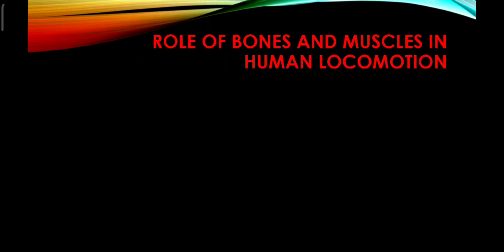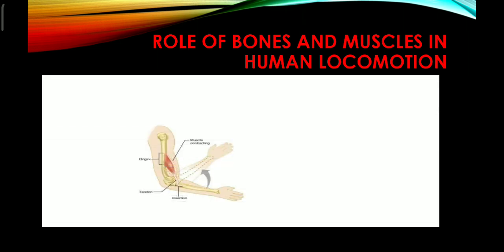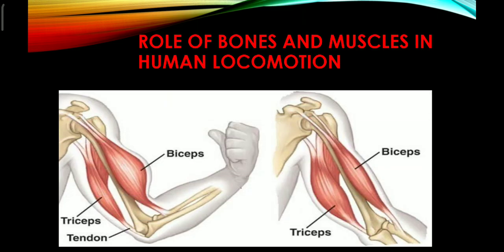Now the role of bones and muscles in human locomotion. Look at the figure here. Now I am discussing how muscle plays a very important role in locomotion, or human locomotion. Actually, three organ systems are basically responsible for locomotion or movement of our hands or feet or legs, etc. But how is it possible? Now I will explain one example.